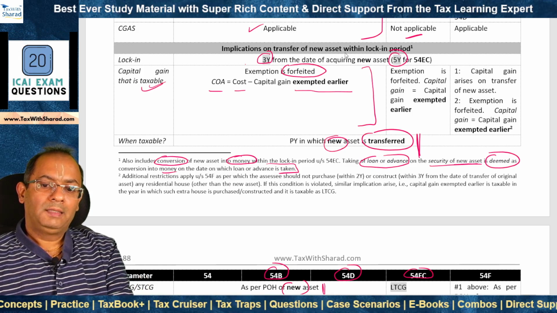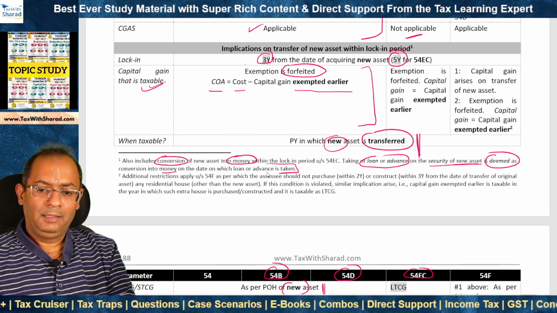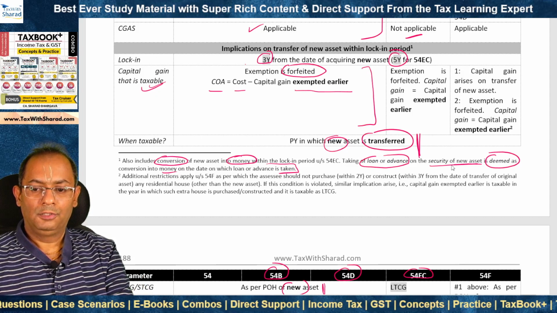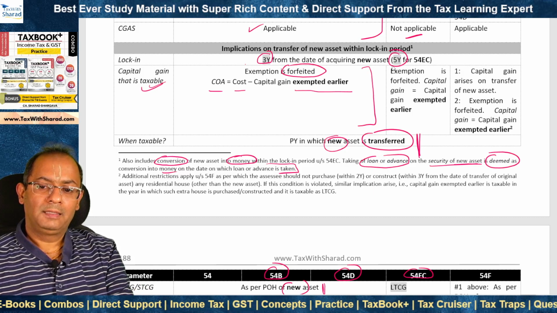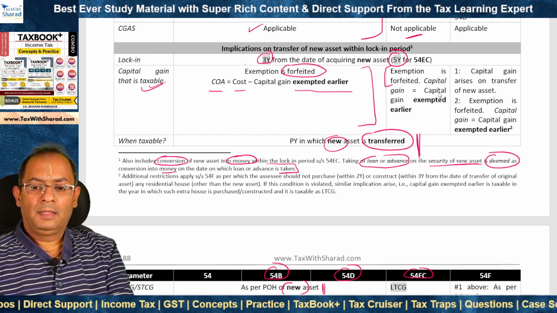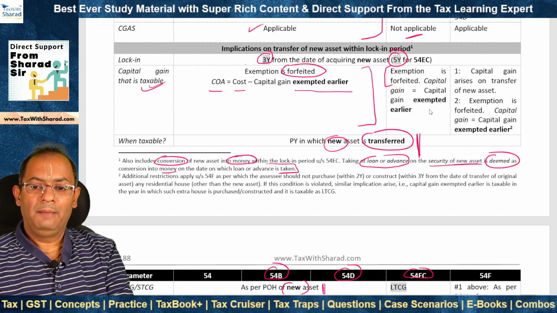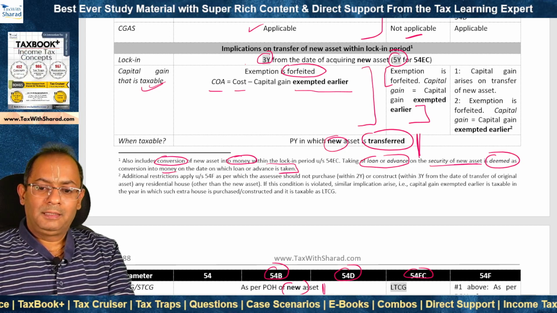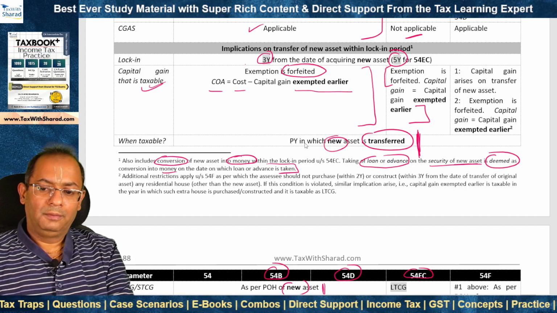So if the new asset is transferred, that means it is either sold, transferred, or converted into money, or loan or advance is taken on the security of the bonds within 5 years, then what happens? Exemption is forfeited and capital gains becomes taxable, which is equal to what? Capital gain exempted earlier. This is taxable in the previous year in which the bonds are transferred.